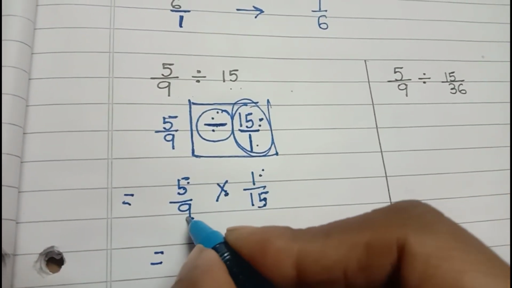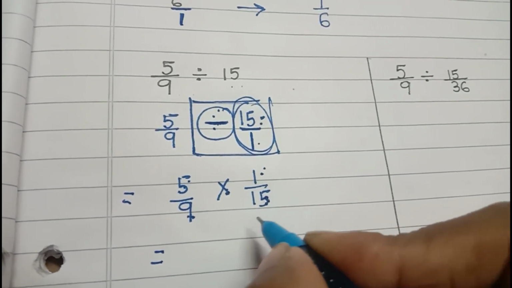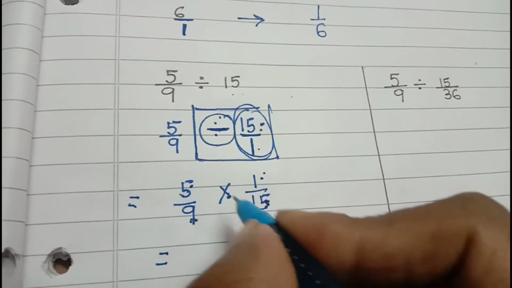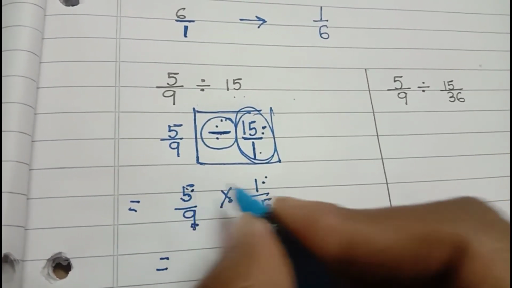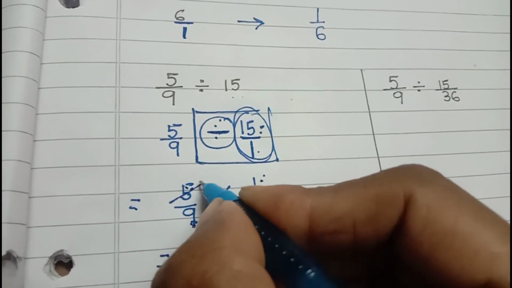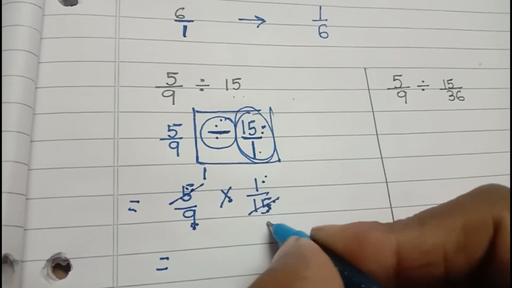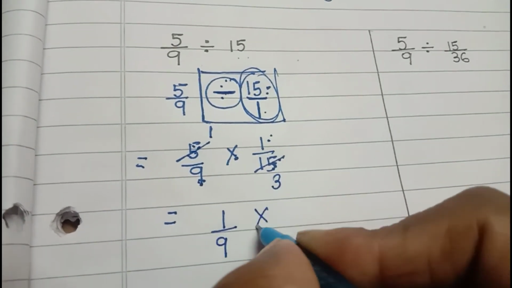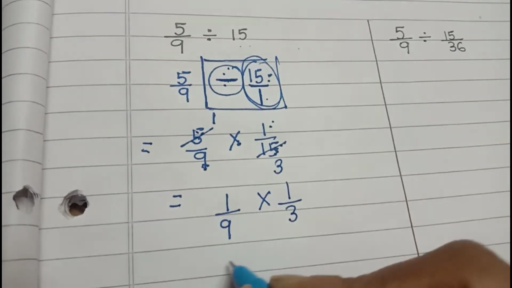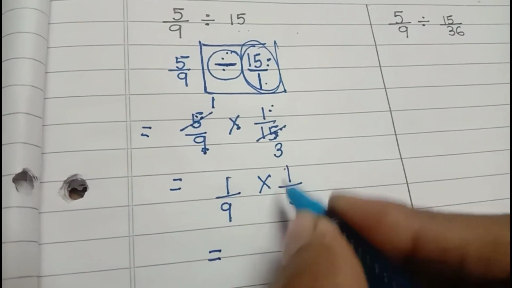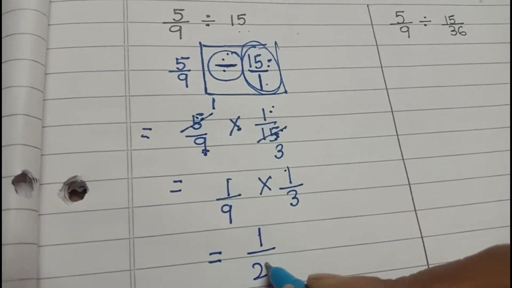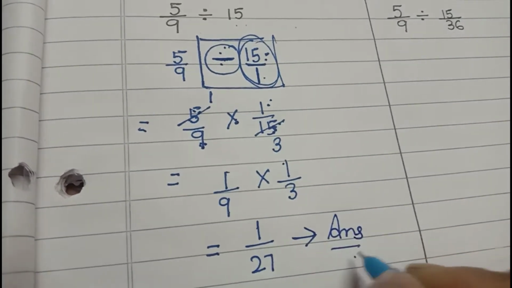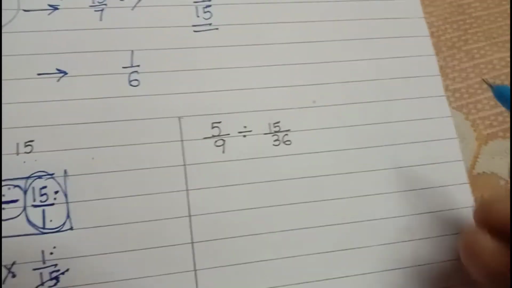Numerator never gets cancelled with numerator. Denominator never gets cancelled with denominator. न्यूमरेटर को किससे कैंसिल करेंगे? डिनोमिनेटर से. तो 5 9 से जाएगा? नो. 5 15 से जा रहा है? यस. 5 1s are 5, 5 3s are 15. Now write the leftover. 1/9, 1/3. क्लियर? So it will be 1 multiplied by 1 is 1, 9 3s are 27. So answer will be 1/27.